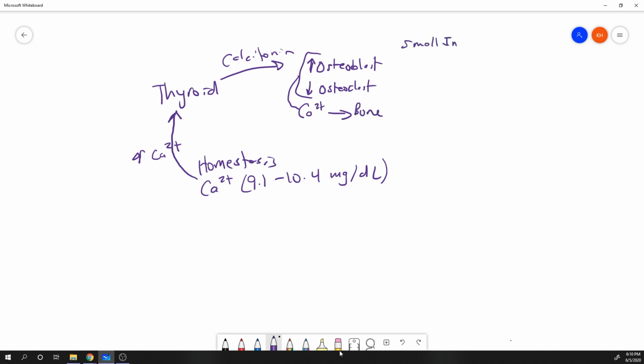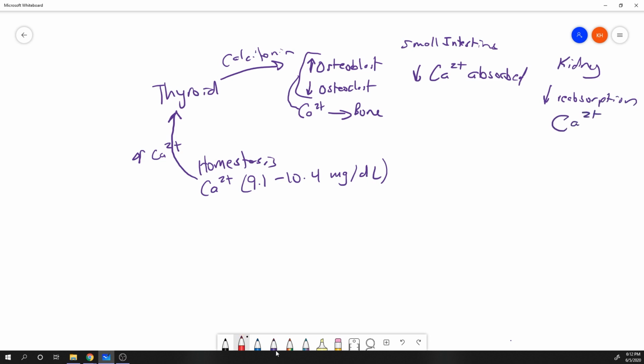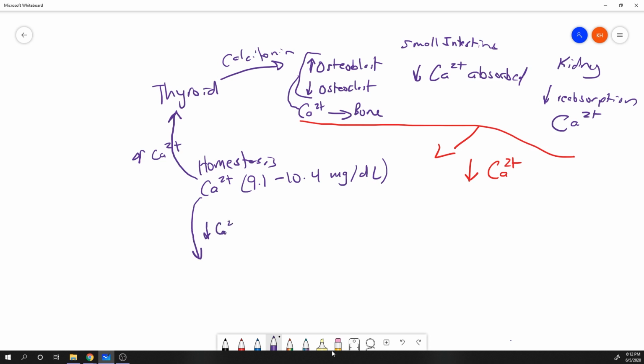Additionally, at the small intestines, calcitonin results in a decrease in the amount of calcium that gets absorbed. And then lastly, at the kidneys, calcitonin reduces the reabsorption of calcium. Collectively, all three of these result in a decrease in blood calcium levels, restoring it back to homeostasis. But what would happen if your blood calcium levels went down? Well, your parathyroid gland recognizes the decrease in blood calcium and releases PTH, parathyroid hormone.